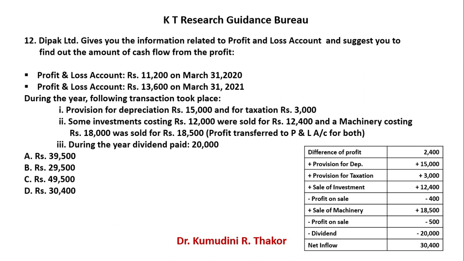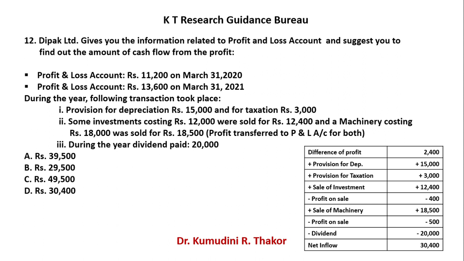So you credited your P&L account by 400, and this effect is already included in the 13,600. So again you can't consider it, so that much amount you have to deduct. And how many rupees comes in? 12,400. So first of all add 12,400 and deduct the profit of 400 rupees.